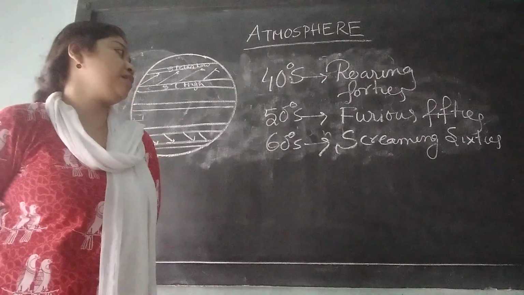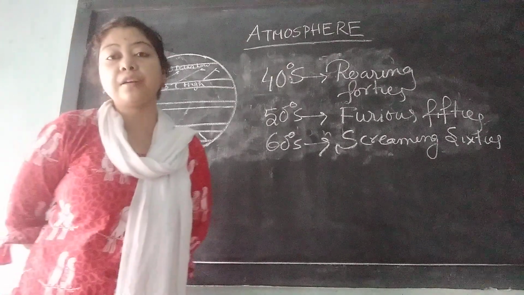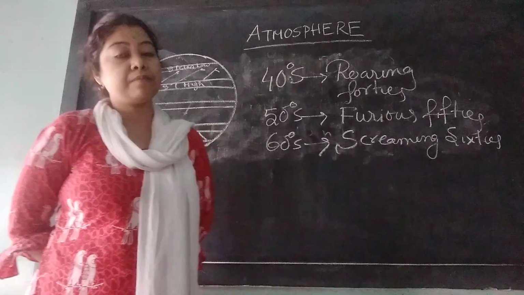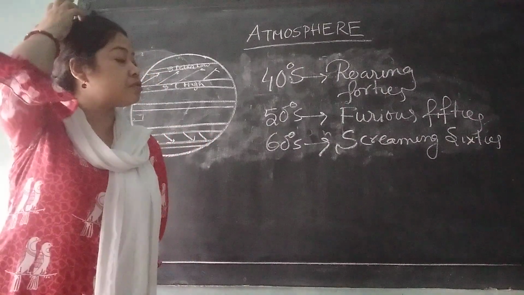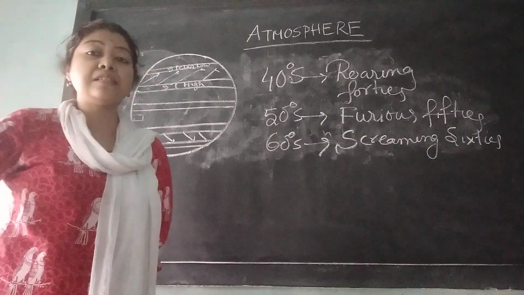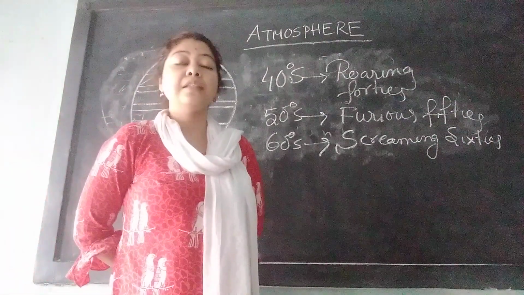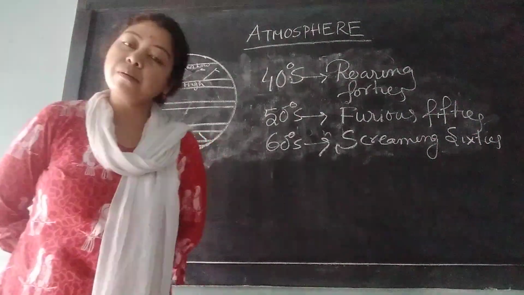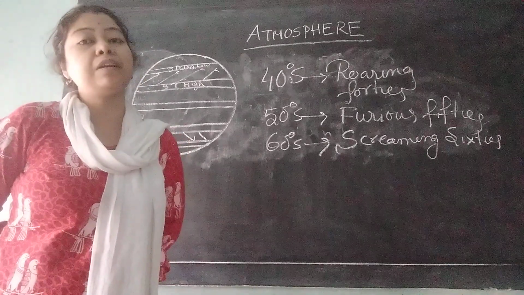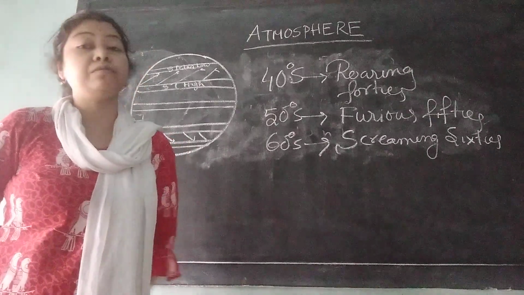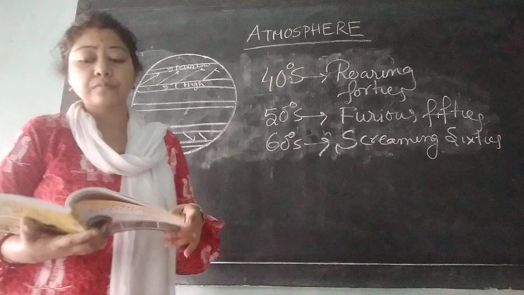At 50 degrees south, it becomes so terrific that it is called furious 50s. And at 60 degrees south, it is known as screaming 60s. Screaming means shouting in a loud voice. When the wind blows at high velocity, it makes sound.